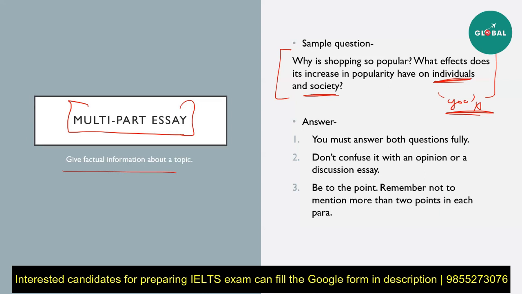So just answer what is given and state facts, something that can be read in a newspaper, something that can be read in a professionally written article. That is how your writing should be. Now, in this, you have to be to the point, and also when you are given two questions like these, first of all, they're asking why, and then what are the effects. In this case, give one body paragraph to the first one and the second one to the second. But while you're giving the second body paragraph to this, make sure you are including both of these points.